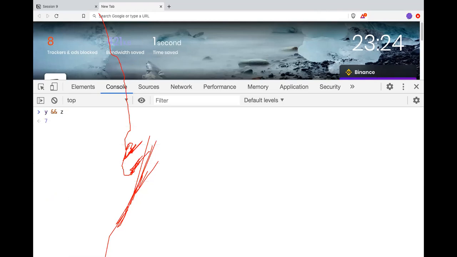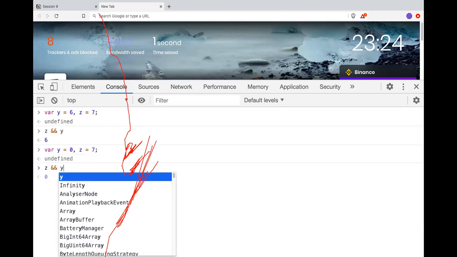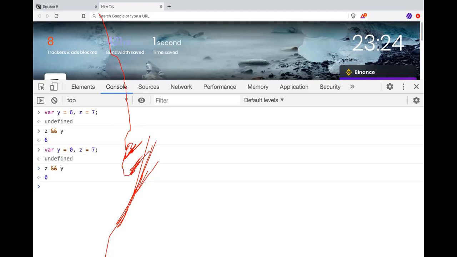All right, so if I do z and y, as you are saying, the value will be 6. If I change the value of y to 0, and if I do z and y, what will be the value? In case of 0, it will print the right side value, 0, ठीक है, बट अगर मैं उल्टा कर दूं तो क्या होगा?